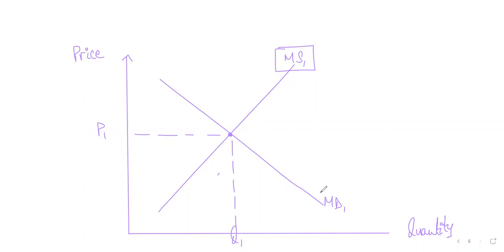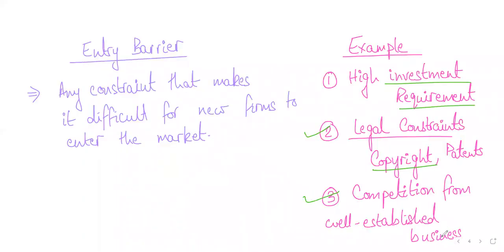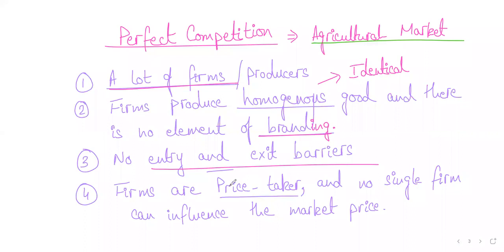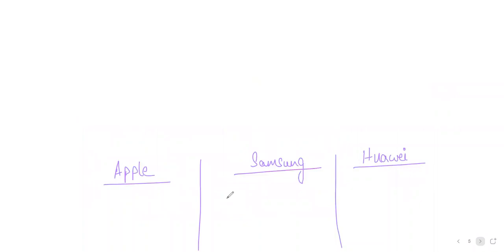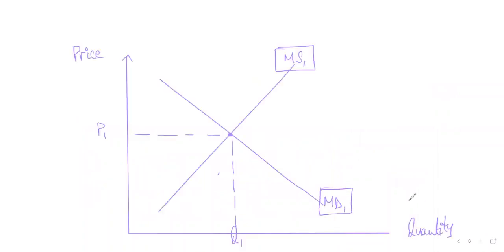So what I'm trying to say with the point that I mentioned over here is that firms are price takers. Whatever price is prevailing in the market, that is the price at which you need to sell. So if this is the market for, let's say, tomatoes or potatoes, and each kg is selling for 100 rupees in Pakistan, then every vendor, every seller will have to sell it for 100 rupees, because we just discussed that if you're charging a higher price, no one will buy from you. Yes or no? But this is not what happens in the case of a brand.